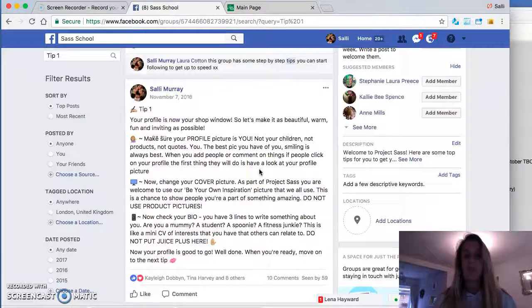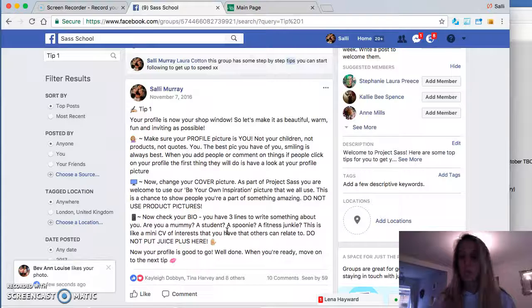So tip 1 is to make sure that your profile is clear, bright, your profile picture is you, your cover picture is something bright and colourful, and making sure that your bio says something that's really interesting about you and does not mention Juice Plus. One big tip, do not mention Juice Plus all the time. If you're going to talk about the products and the plans, use the hashtag LYB, and if you're talking about the company or the business, use the Princess Movement or Project SAS. Keeps intrigue. People are more intrigued by it.